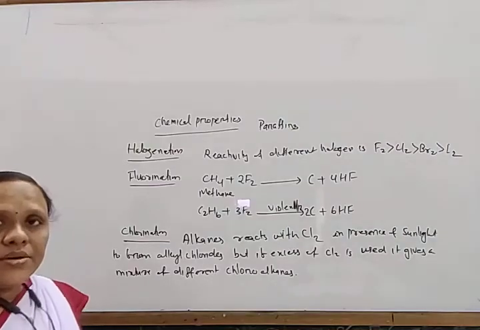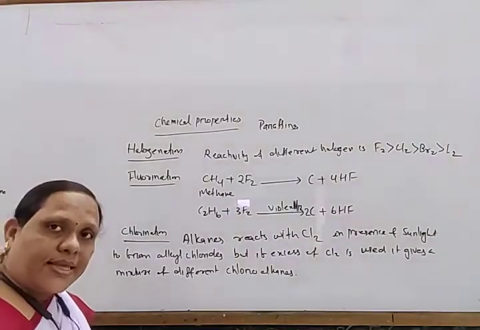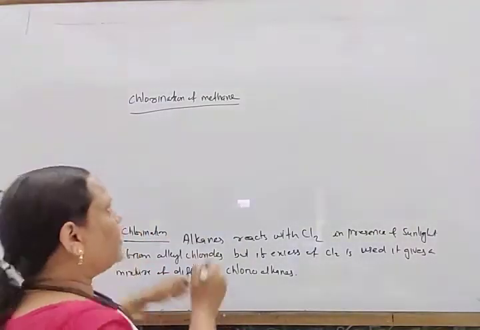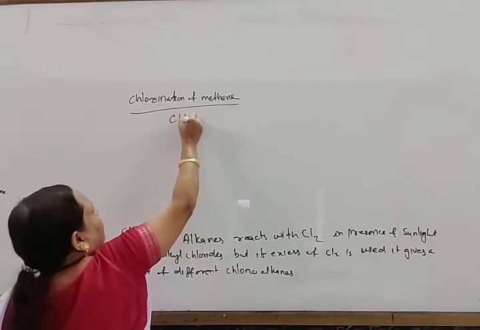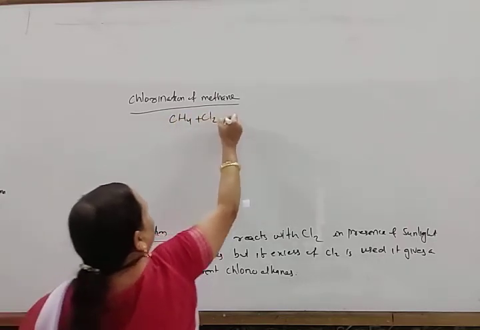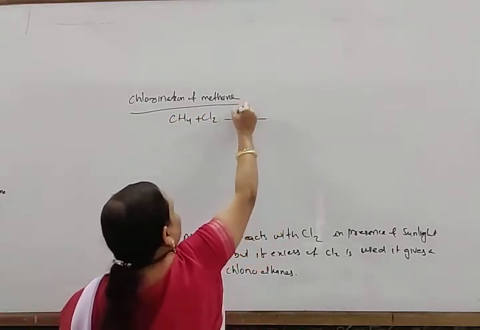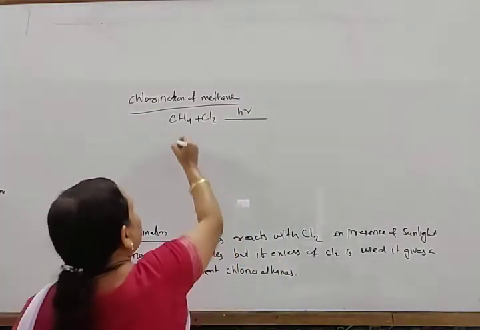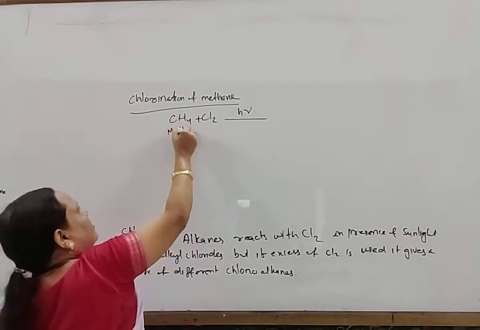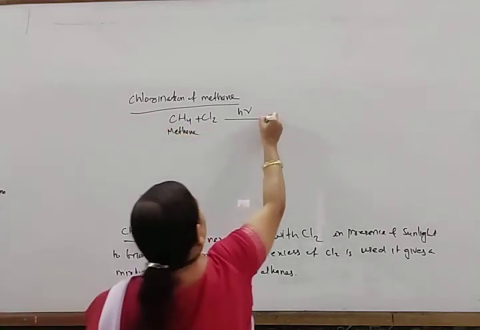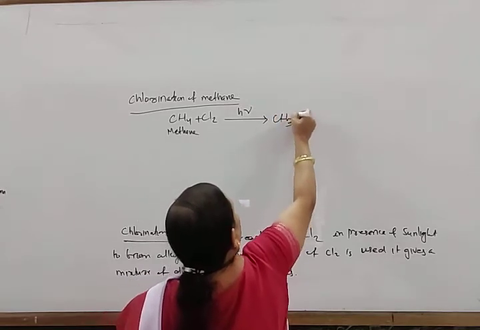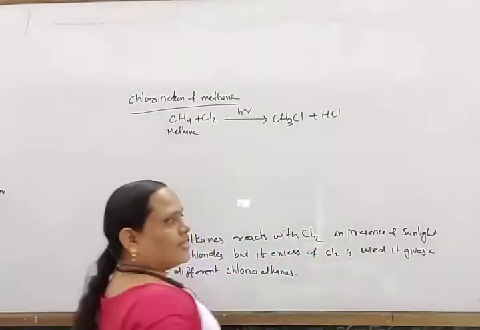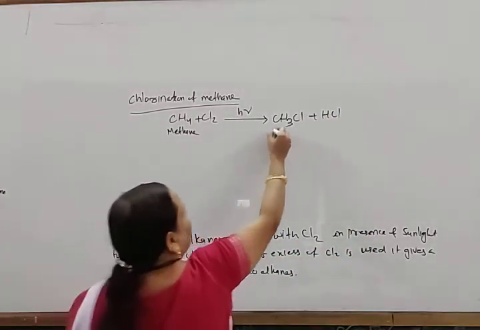Okay, let us look at the example of methane, the chlorination of methane. Methane reacts with chlorine in presence of sunlight or at a temperature between 500 to 600 Kelvin. It gives methyl chloride plus hydrochloric acid.